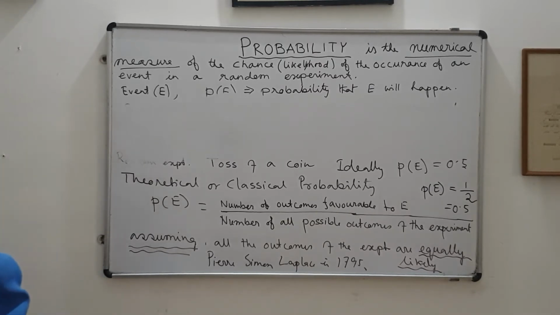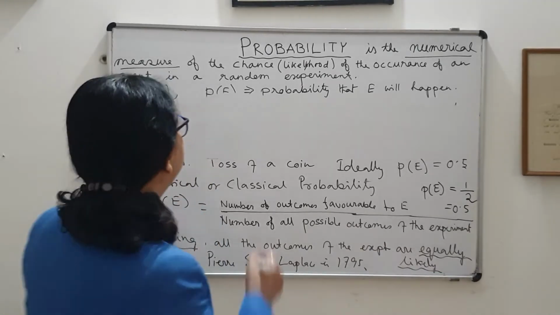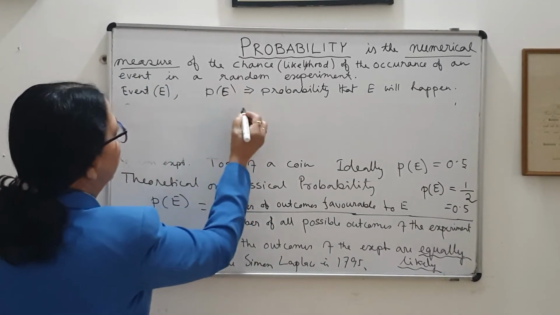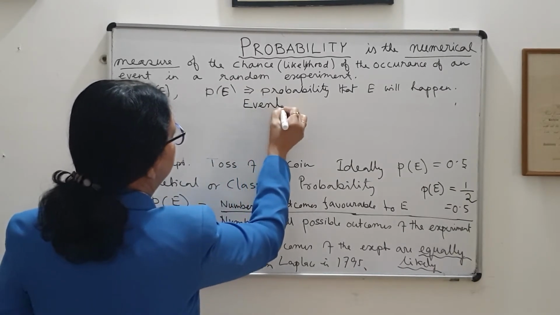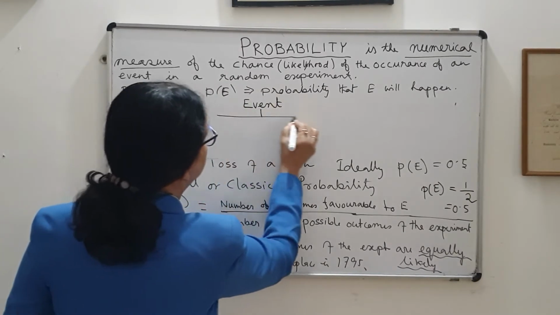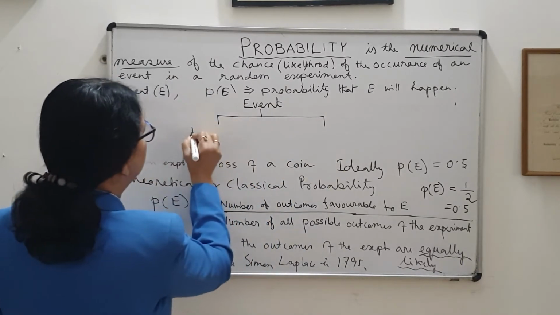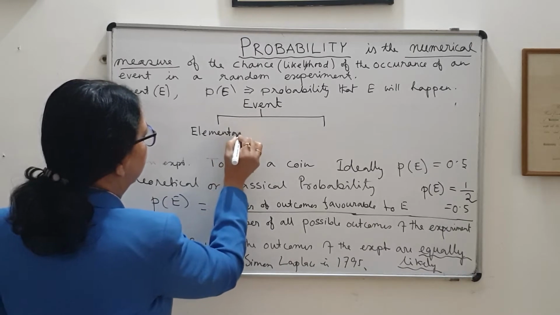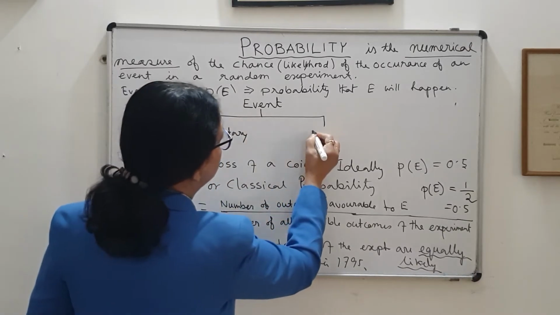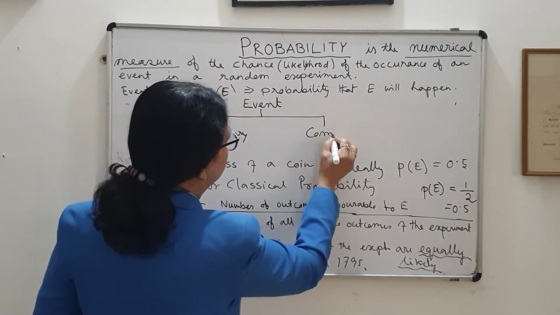Now next, let me tell you about how many kinds of events there are. Events are of two types. One is elementary event and another is compound event.